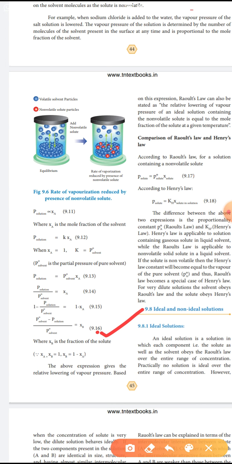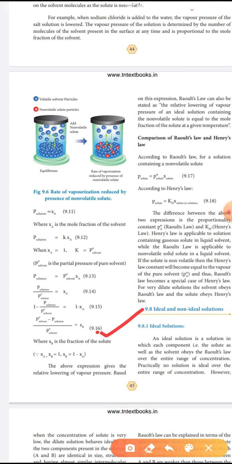This equation gives the relative lowering of vapor pressure based on Raoult's law. According to Raoult's law, the relative lowering of vapor pressure of an ideal solution containing a non-volatile solute is equal to the mole fraction of the solute at a given temperature.